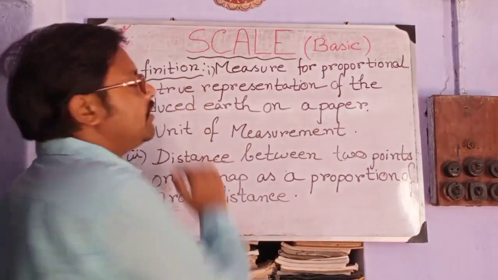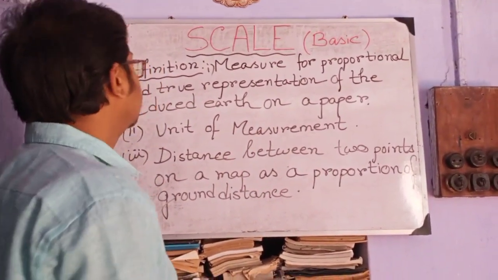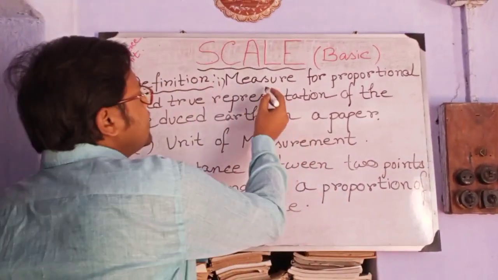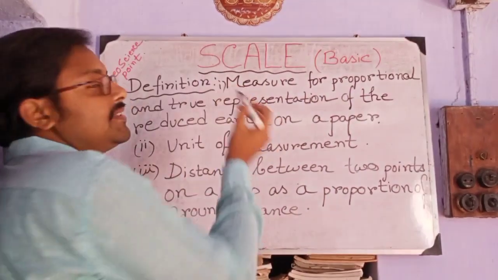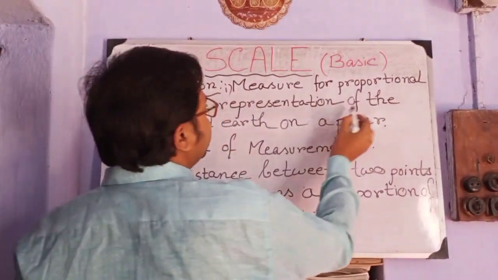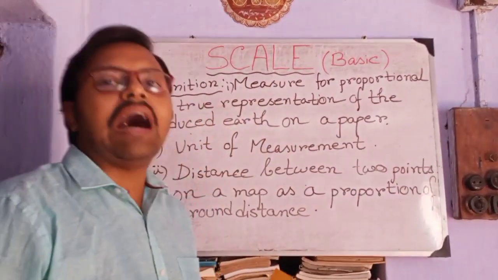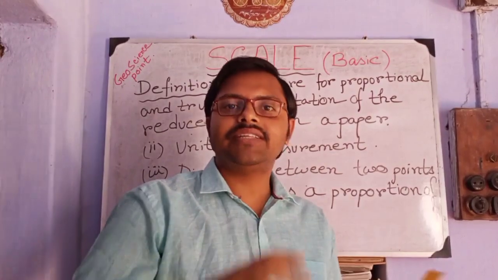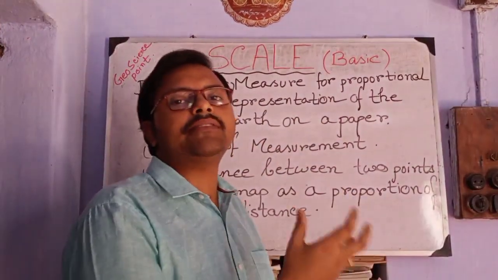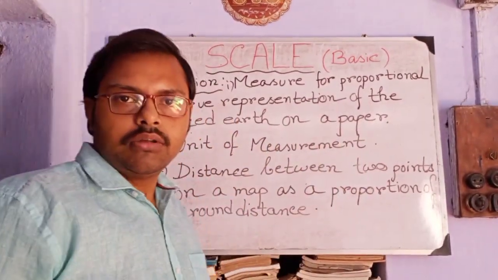So from the very beginning, we will start with our definition of scale. Definition, first one, measure for. Scale is a measure for proportional and true representation of the reduced earth on a paper. Earth is a spheroid, it's a 3D model. But when we draw the earth or any place of the earth, we use the paper or board that is two-dimensional.